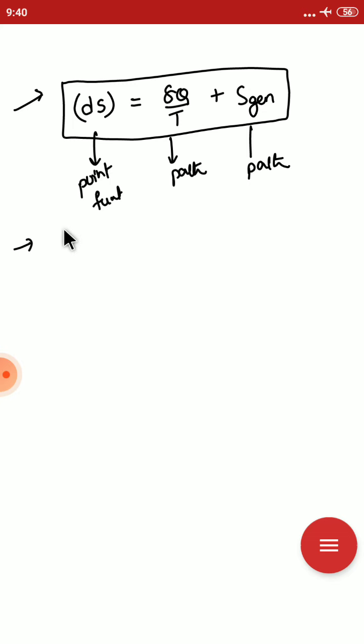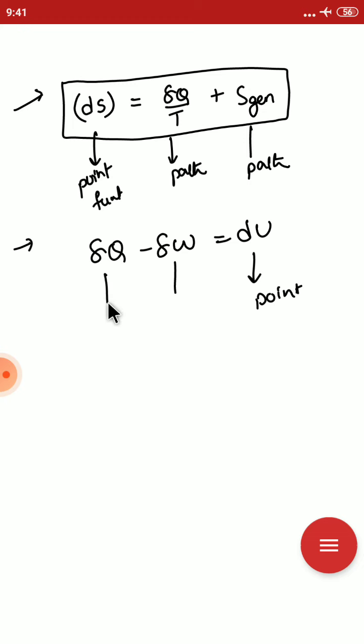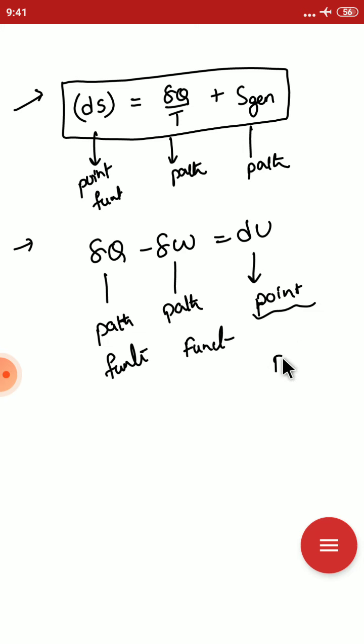Similarly, in the first law of thermodynamics we know that dQ minus dW is equal to dU. This is the internal energy, a point function. Work transfer and heat transfer are both path functions. The point function is an exact differential.